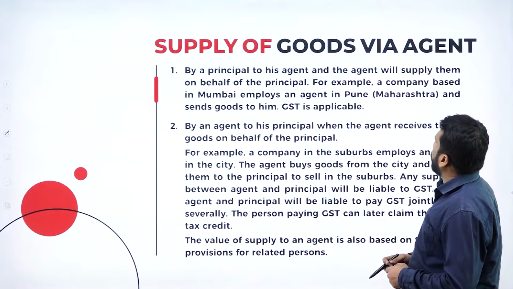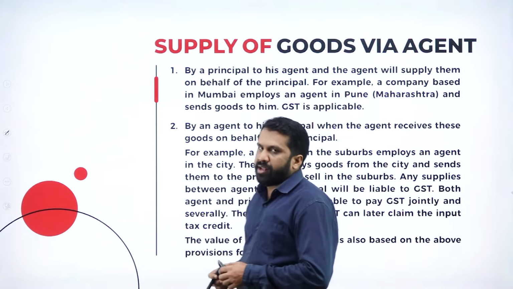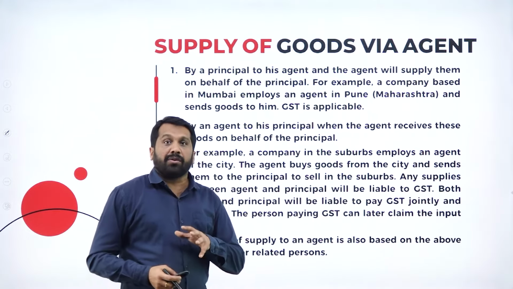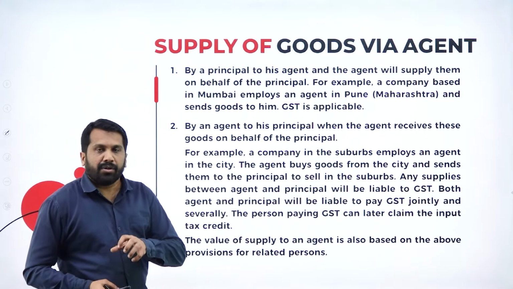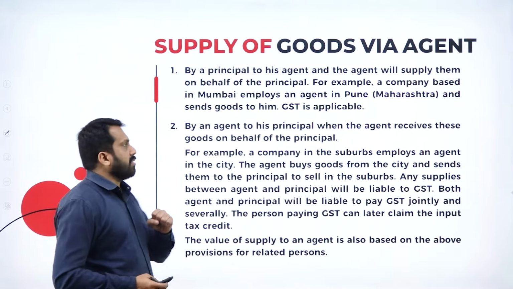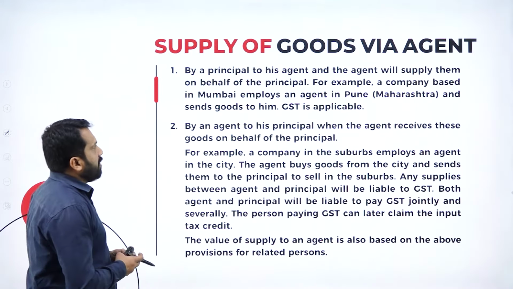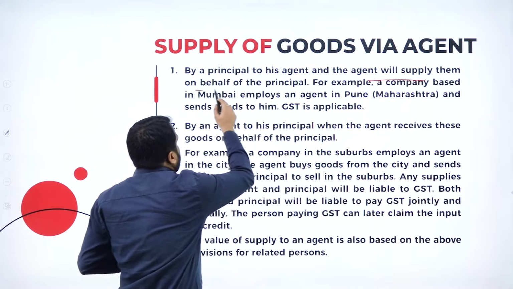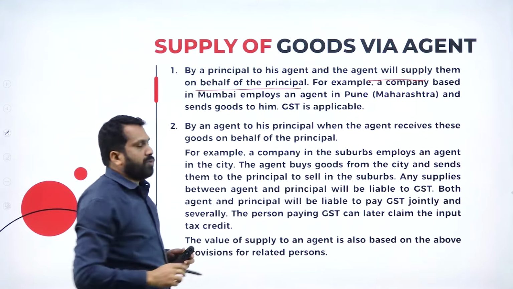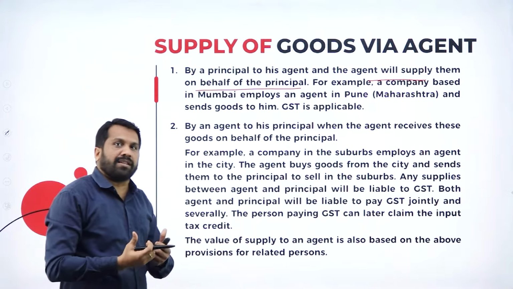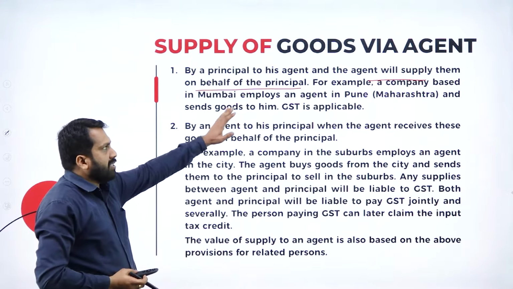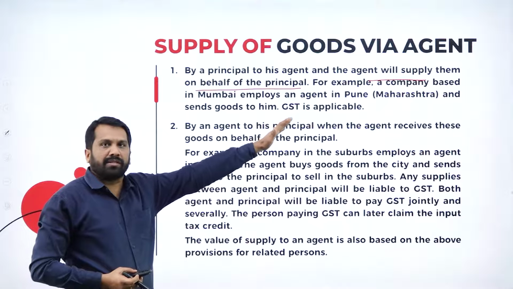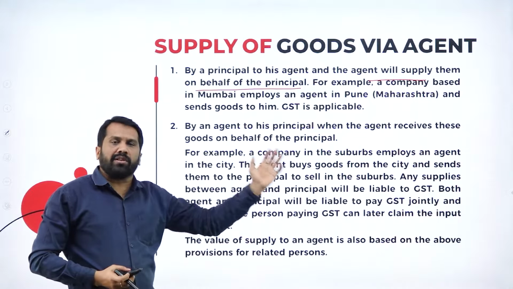Supply of goods via agent. Agent, already I told you, agent means who works for commission. Now, supply by a principal to his agent, and the agent will supply them on behalf of the principal. Principal means the owner of that particular goods. The principal cannot go to all the places.